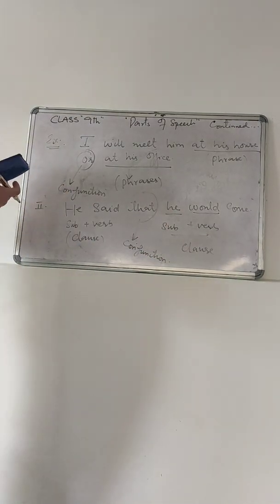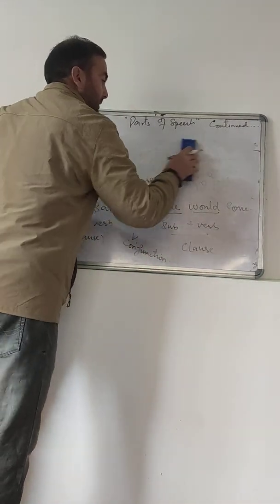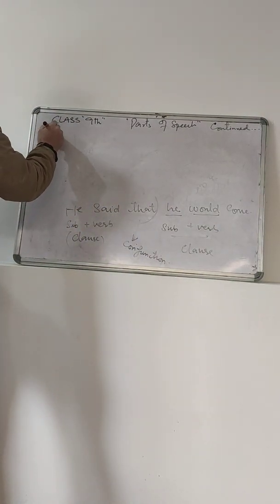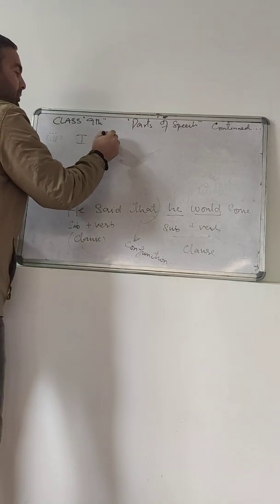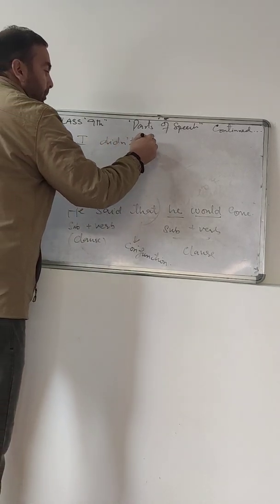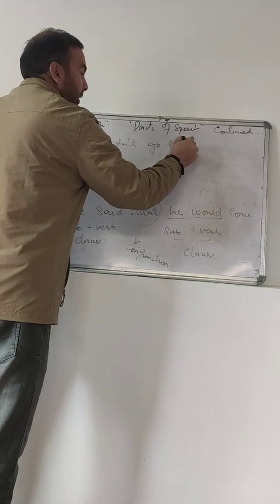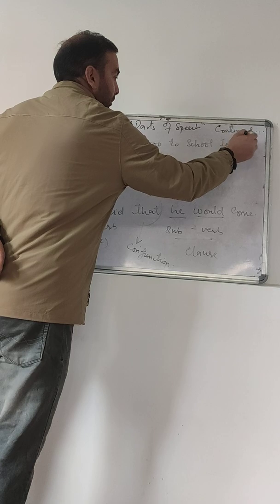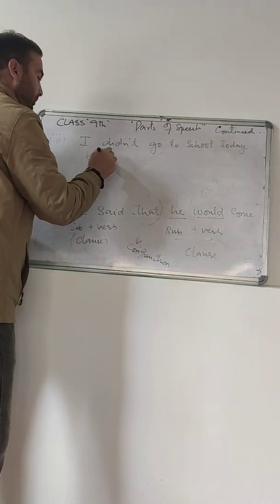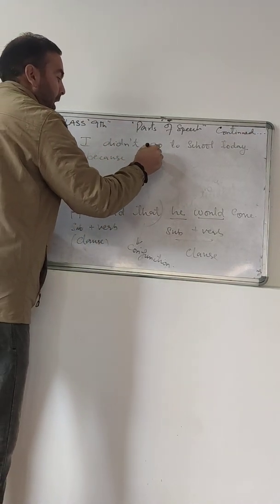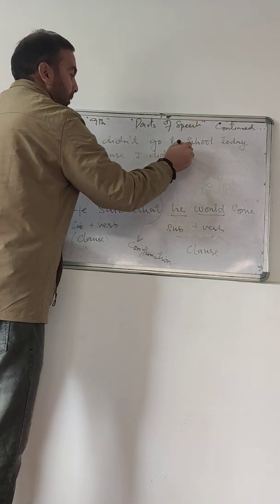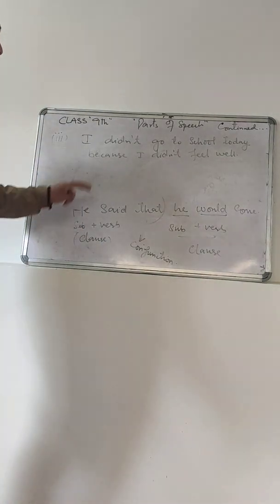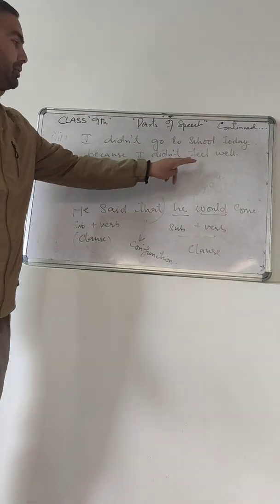I will write one more example. Number 3. I did not go to school today because I did not feel well.